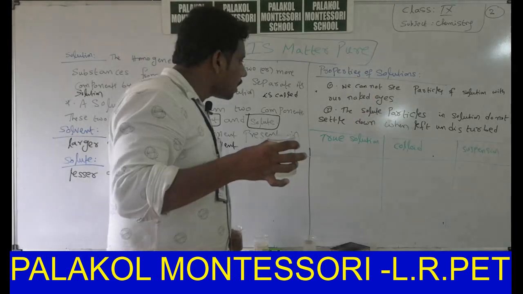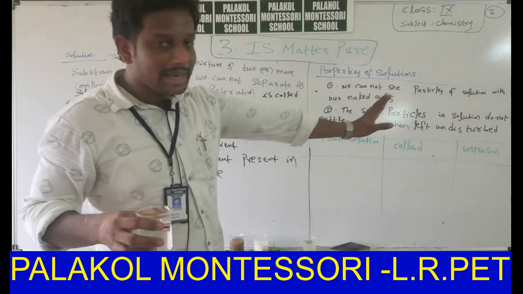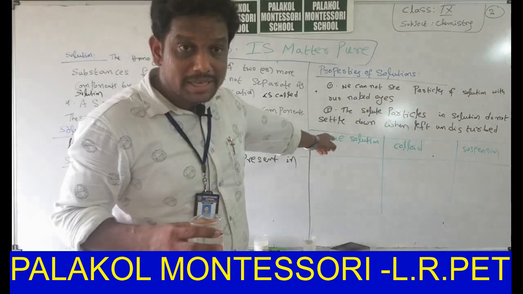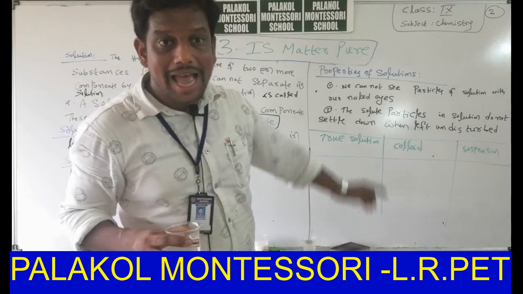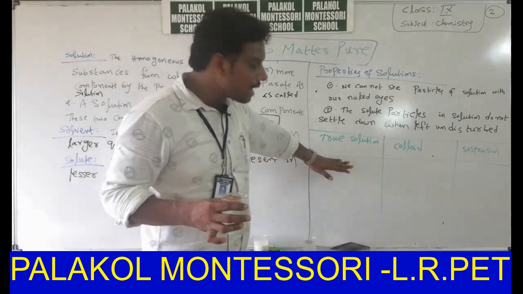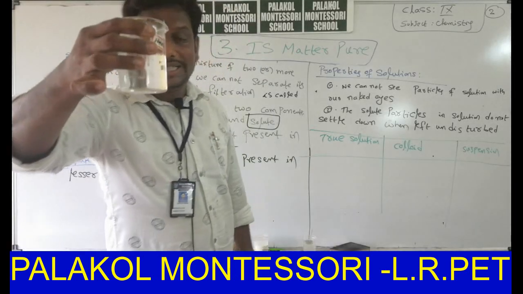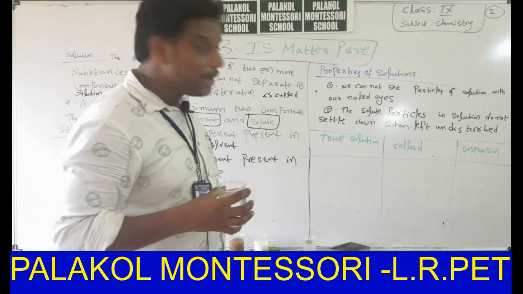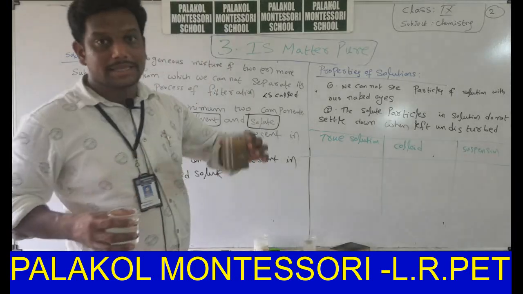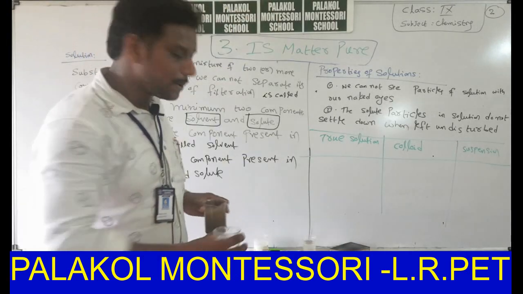Among true solution, colloid, suspension, which type of mixture has small sized particles? True solution has small sized particles. Which mixture has large sized particles? Suspension.